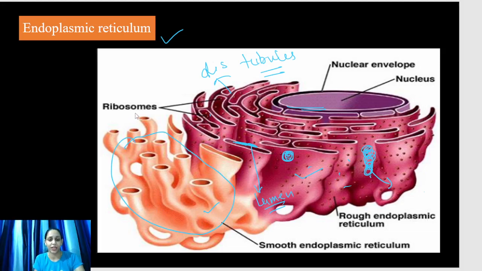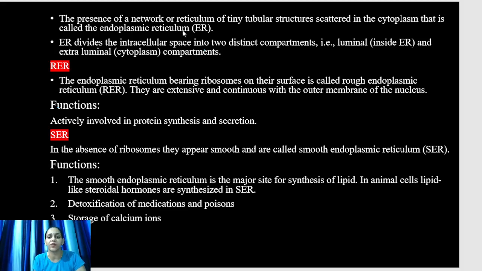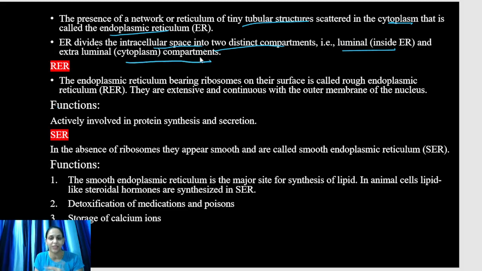Unlike rough endoplasmic reticulum, ribosomes are absent in the smooth endoplasmic reticulum. The presence of a network or reticulum of tiny tubular structures scattered in the cytoplasm is the endoplasmic reticulum. The endoplasmic reticulum divides the intracellular space into two distinct compartments: the luminal compartment inside the ER and the extraluminal cytoplasmic compartment. Rough endoplasmic reticulum bears ribosomes on its surface, so it is known as rough endoplasmic reticulum. These are extensive and continuous with the outer membrane of the nucleus.